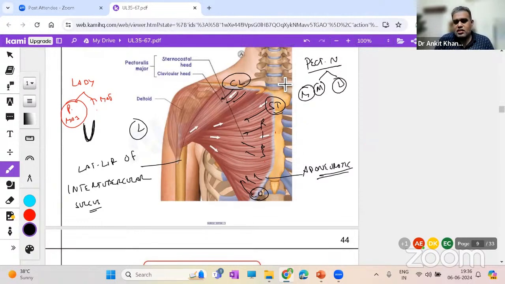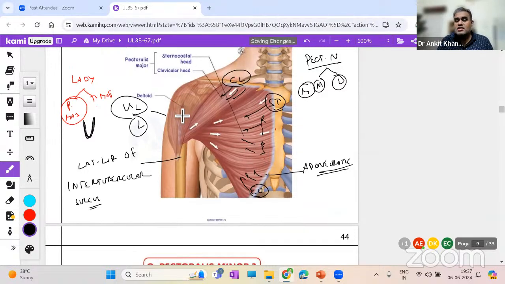Action is what is important. If this muscle contracts, what will happen? Muscle contracts means, suppose this muscle is having 15 centimeters of width, contracts and becomes 10 centimeters. So when the muscle contracts, there will obviously be movement of the upper limb. Which movements will be there? Think common sense. Apply common sense over here. Upper limb will come close to the body, so there is adduction of the upper limb. Upper limb will move in front also. So one movement is coming close, that is adduction. The other movement is this, that is flexion.